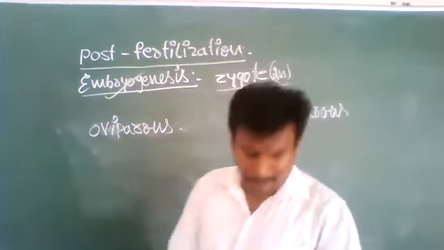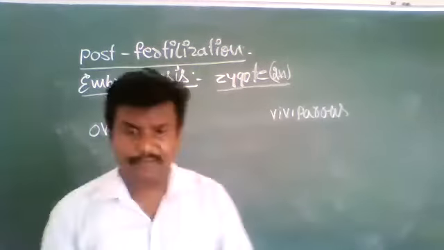Oviparous animals and viviparous animals. Oviparous animals, such as reptiles and birds, lay eggs.